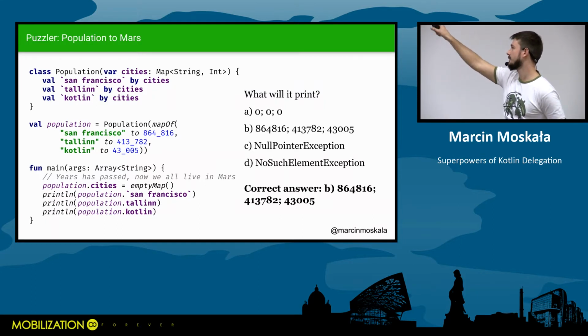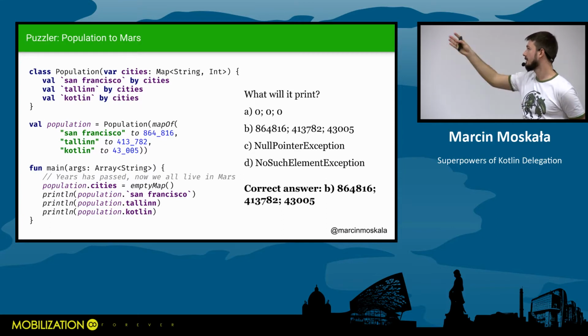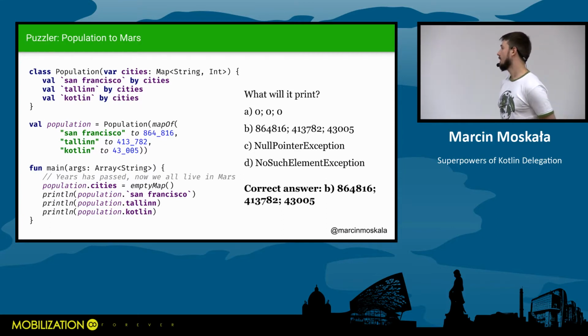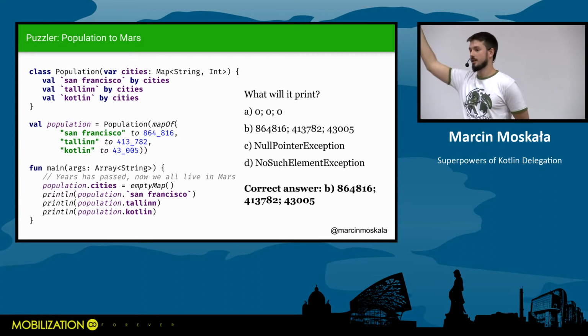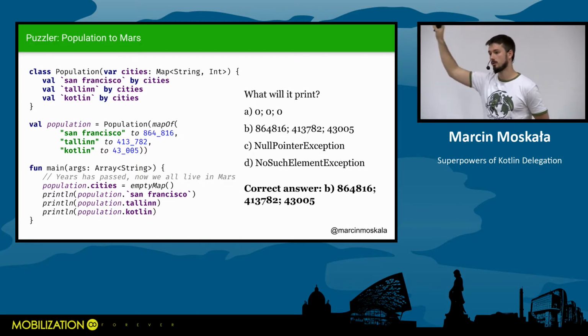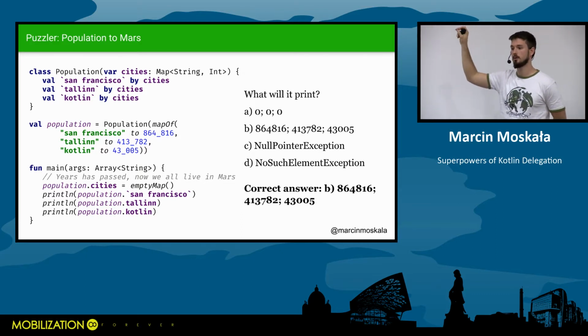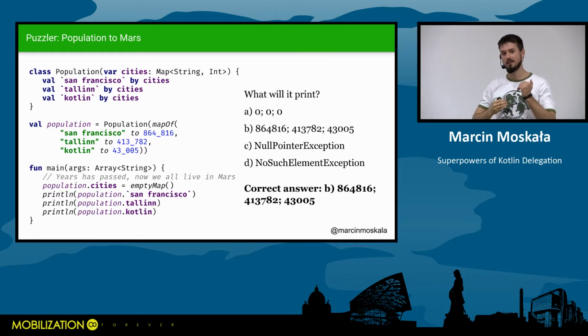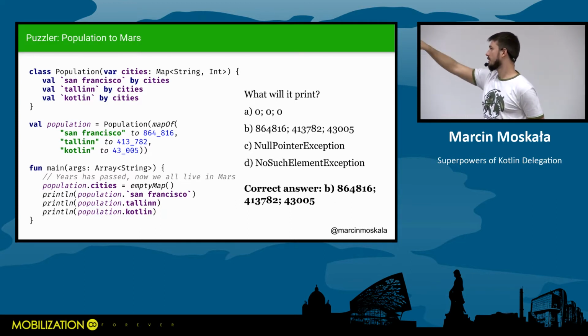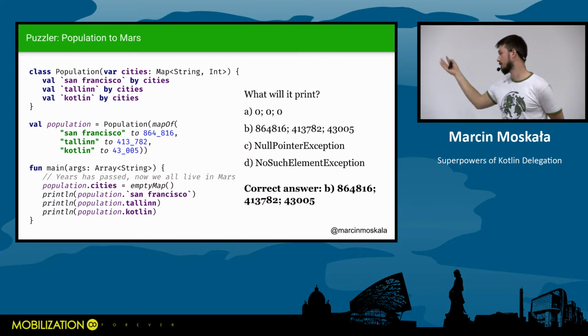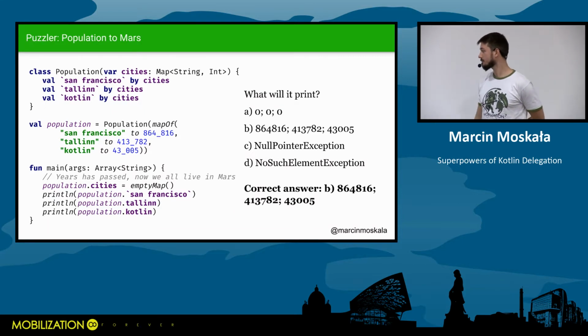each of these properties references cities, which is an immutable map that was passed as cities. But no matter that cities changed, the property still points to the old delegate. It's immutable. So we don't reference the property. We pass the value as a delegate. So we would have to use a mutable map and clear it to make it possible to empty that. And this is a very common misconception.